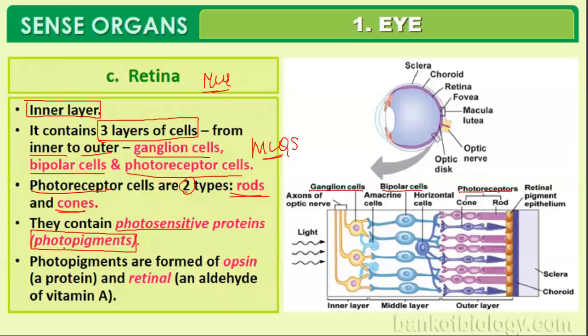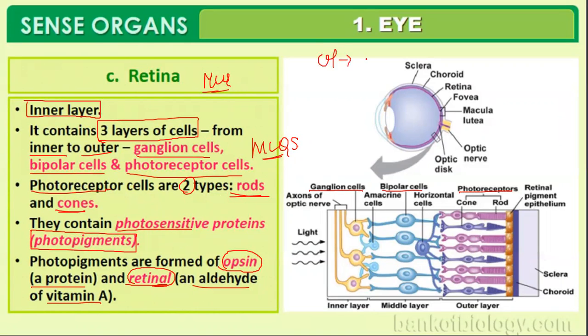So mainly we have two photoreceptors, the rod cells and the cone cells. They contain a photosensitive pigment which is called the photopigment. Photopigments are formed of opsin, which is a protein, and retinal, which is an aldehyde of vitamin A. Retinal, you might have studied in organic chemistry.